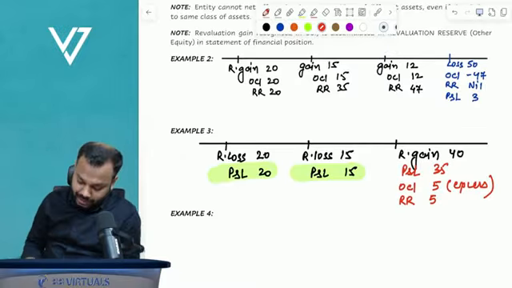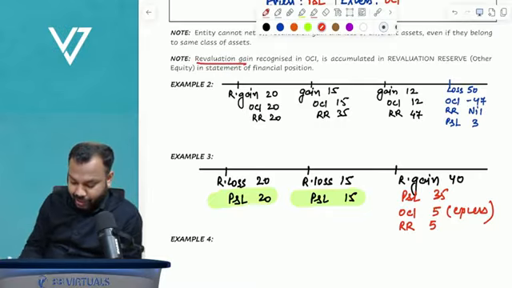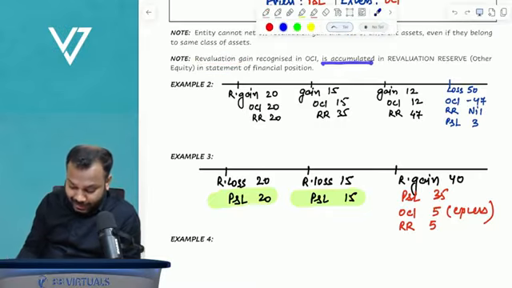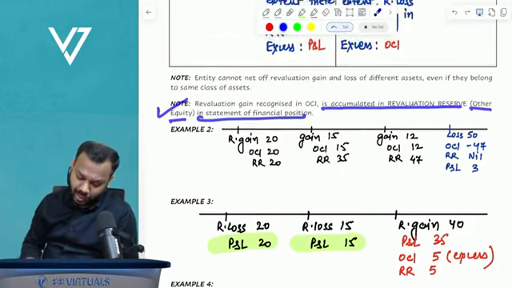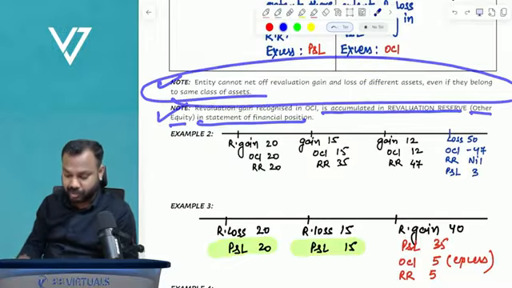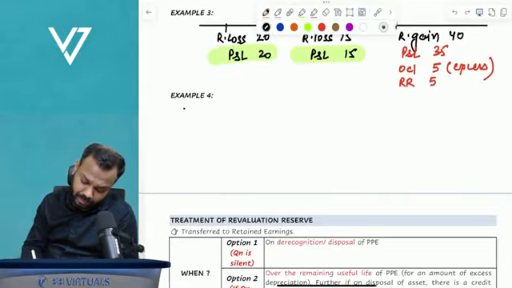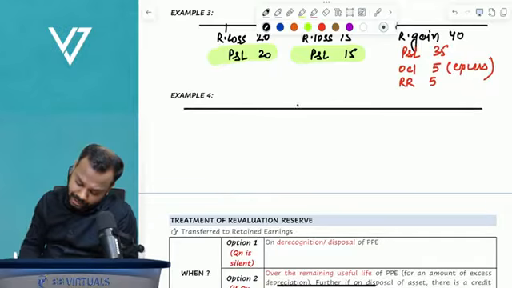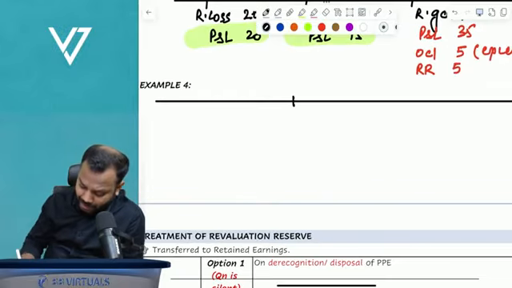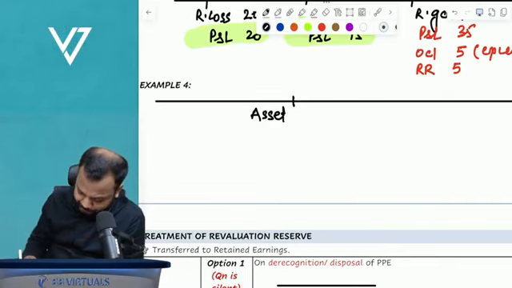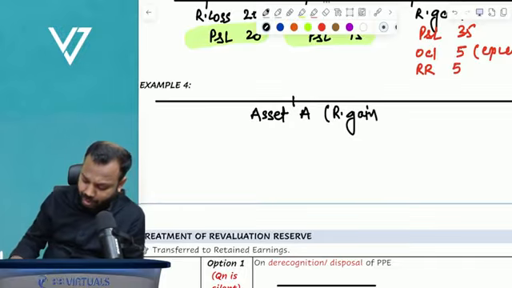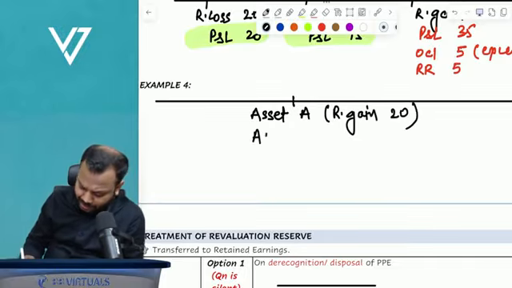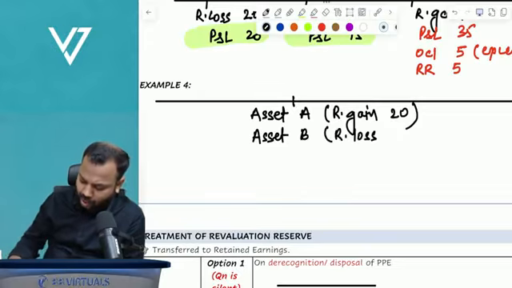Okay, see, that's what I have written here also. Revaluation gain recognized in other comprehensive income is accumulated in revaluation reserve, other equity in the statement of financial position. Sir, what is this note? Let me explain. Let's suppose in this year, from asset A, I get a revaluation gain of 20, and from asset B, I get a revaluation loss of 12.